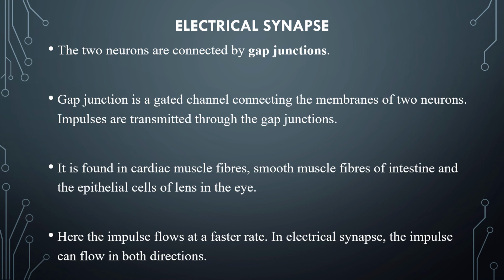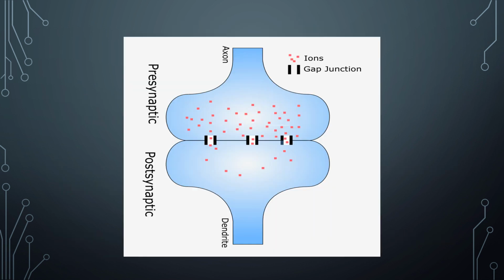Impulses are transmitted through the gap junctions. It is found in cardiac muscle fibers, smooth muscle fibers of intestine, and the epithelial cells of the lens in the eye. Here, the impulse flows at a faster rate. In electrical synapse, the impulse can flow in both directions. Here is an image of electrical synapse.